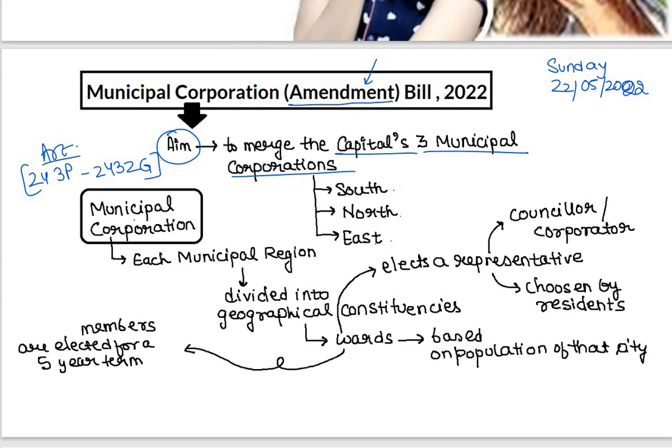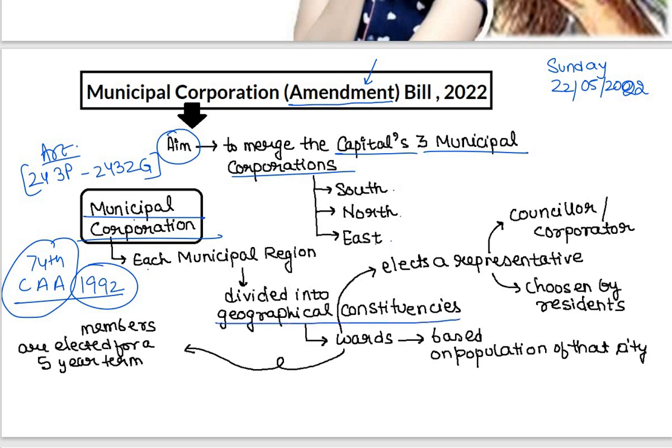And the system of municipalities was added in the Indian Constitution via the 74th Constitutional Amendment Act of 1992. Originally, the establishment of municipal corporations was not mentioned in the Indian Constitution, but it was added later on by the 74th Constitutional Amendment Act in 1992. And each municipal region is divided into geographical constituencies, which are known as wards.